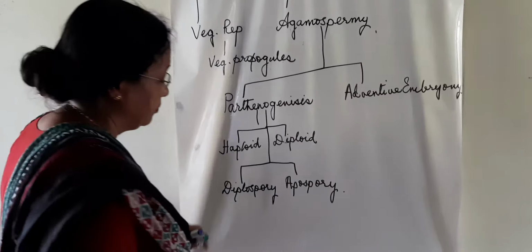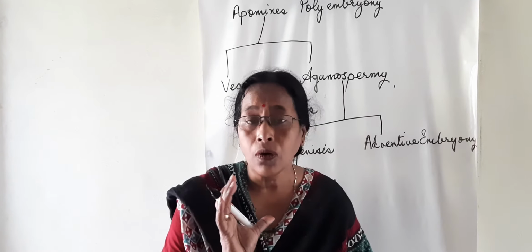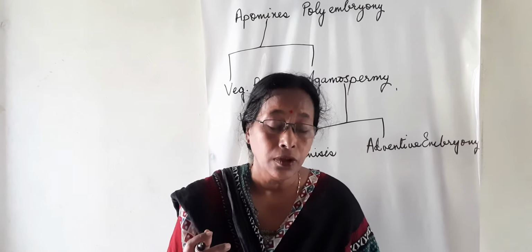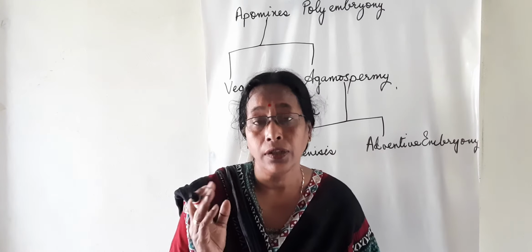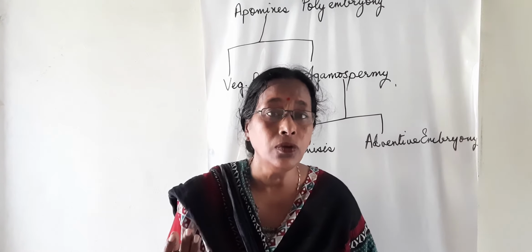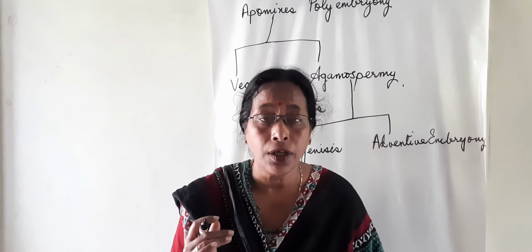In diplospory, the diploid tissues, other than the embryo sac or the egg cell, help in the formation of the embryo. These diploid tissues can be the somatic cells like the nucellus, integuments. They develop into egg cells which give rise to a diploid embryo.